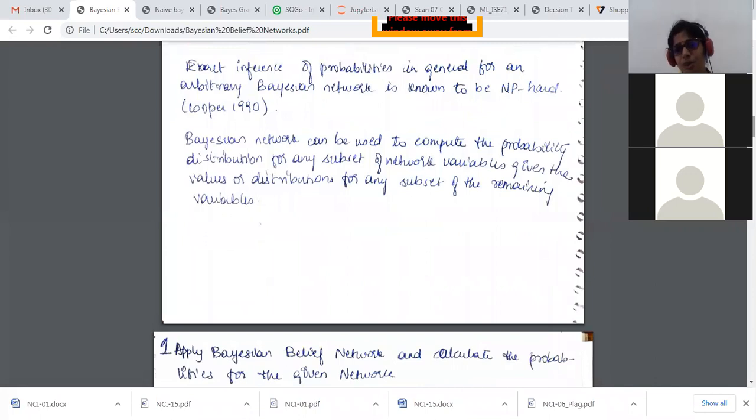A Bayesian network can be used to compute the probability distribution for any subset of network variables given the values or distributions of any subset of the remaining variables. In the sense that I can identify the probabilities with respect to a subset of network variables. There are certain variables that are given to it. If it is with respect to a directed graph and I know the distribution values of it, I can easily get those probability values. When I have the directed graph given to me, I can start with the probabilities. Once I know the directed graph itself, I can start identifying the probabilities for the given Bayesian network. That's what it is.